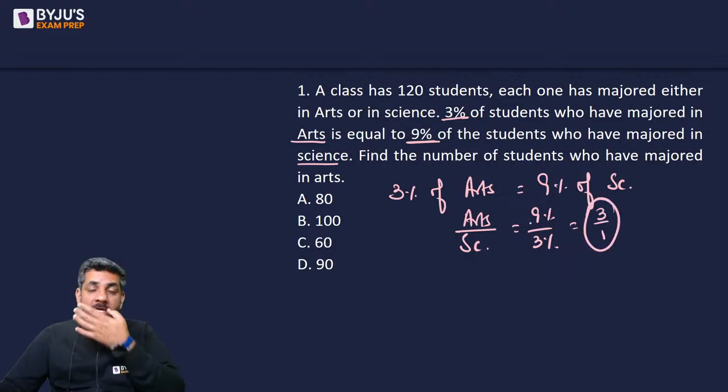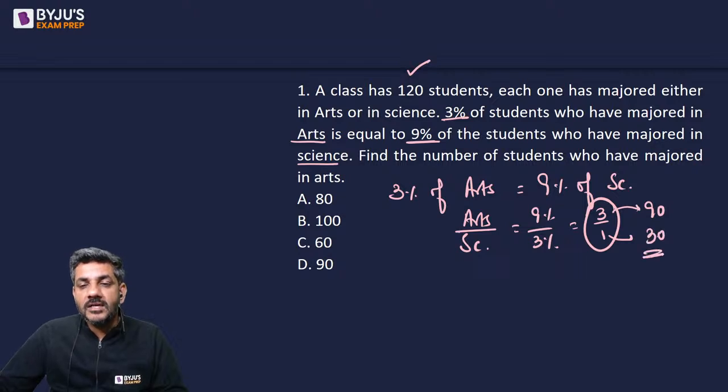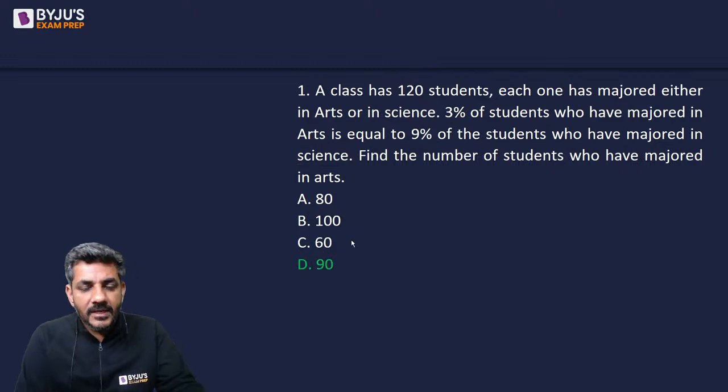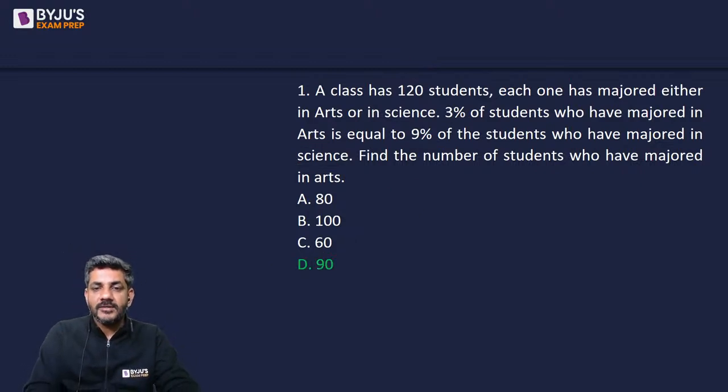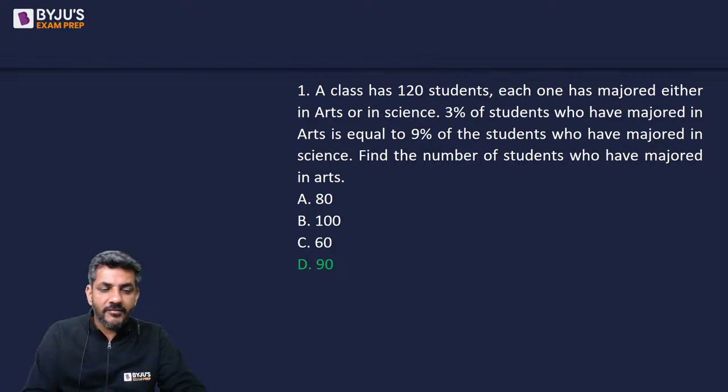आर्ट्स और साइंस वालों का रेशियो 3:1 है और टोटल बच्चे 120 हैं, so just divide 120 in a ratio of 3:1. You will get 90 students majoring in arts and 30 students majoring in science. That gives us the right answer as option D. So yes, D option is the right answer for this very first question. Music Core and Ishwar Mughal, they both got the right answer. Very simple question, I would say. I'll move ahead now to question number two.